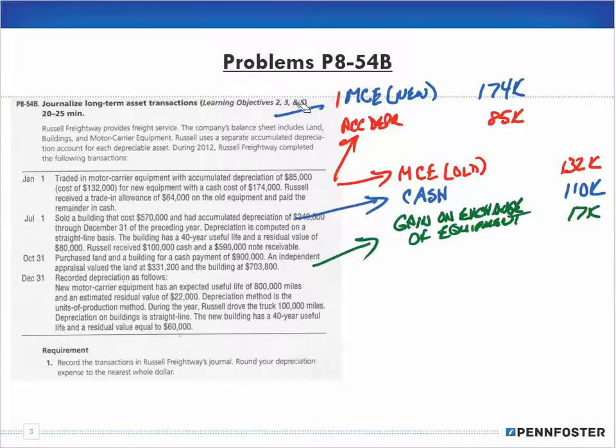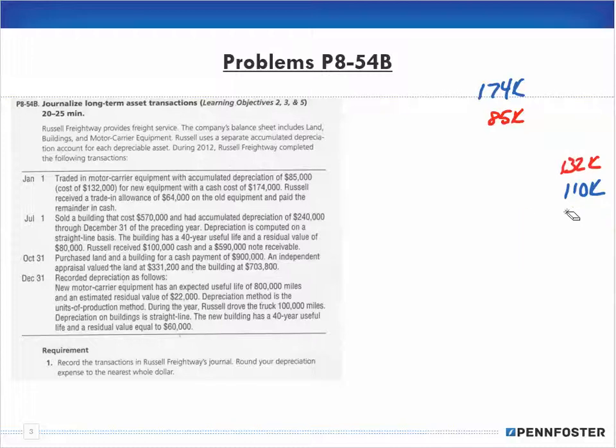All right, so I'm erasing this. July 1st, so 7/1. It says sold the building that cost $570,000 and had accumulated depreciation of $240,000 through December 31st of the preceding year.